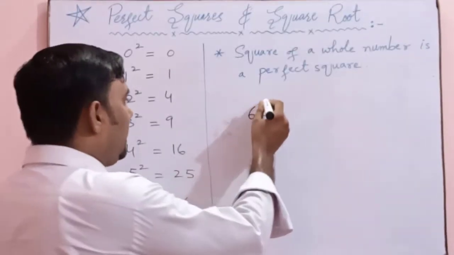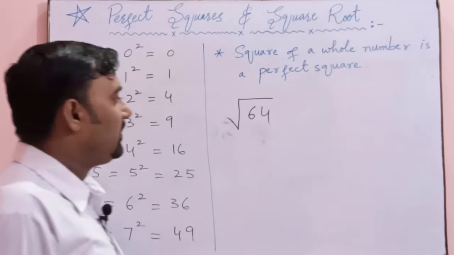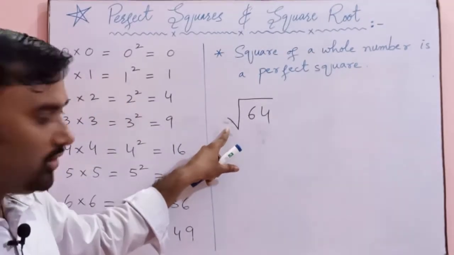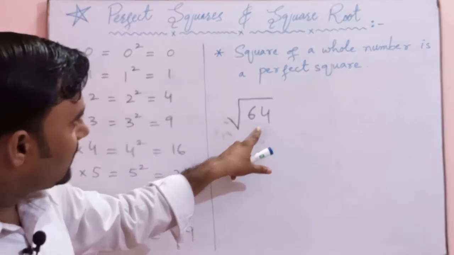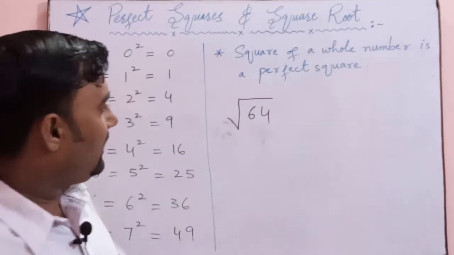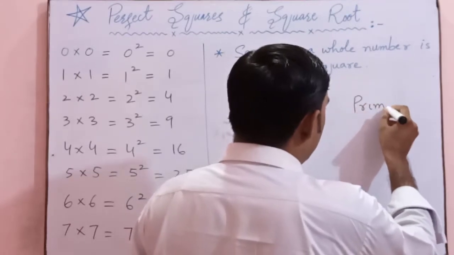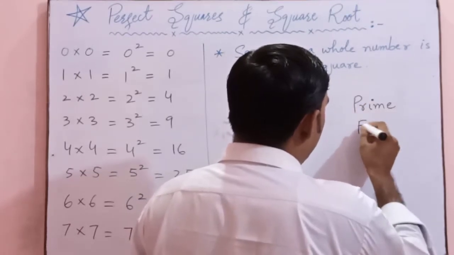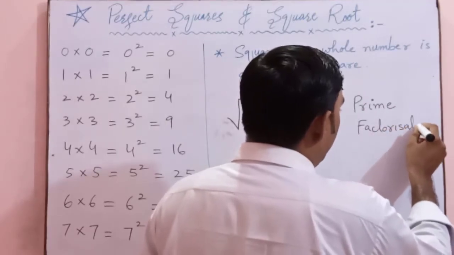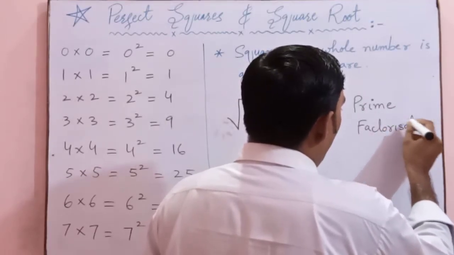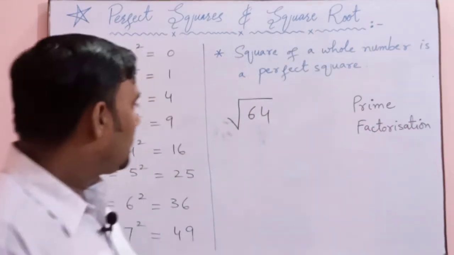So if you are going to find the square root of 64, this is the symbol of square root. For this we use the process called prime factorization. Prime factorization is the process with the help of which we can find the square root of perfect square numbers.